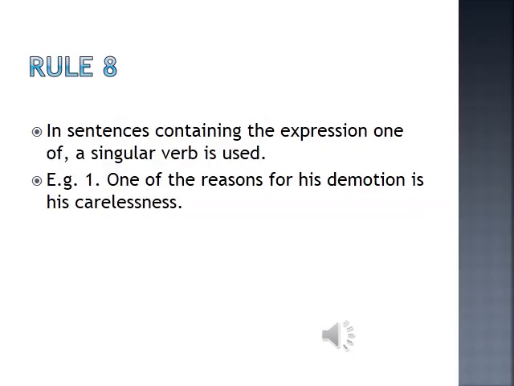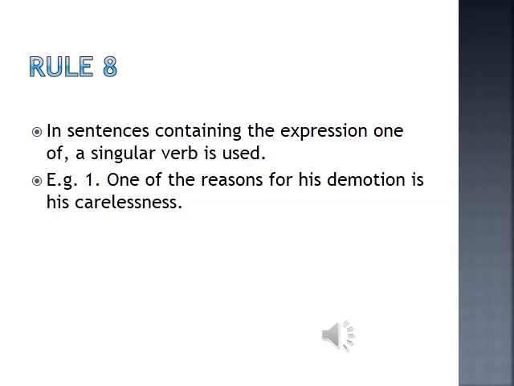If the sentence contains the expression one of, then you have to use a singular verb. One of the reasons, one of the causes. One of the reasons for his demotion is his carelessness. One of the reasons is.